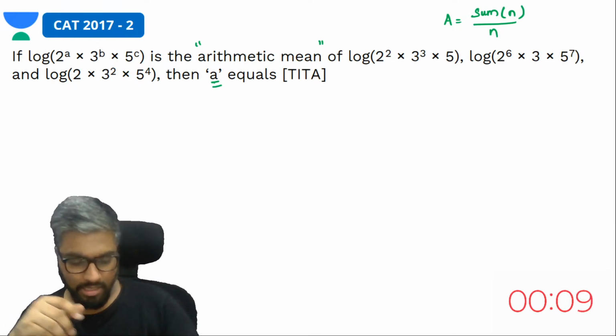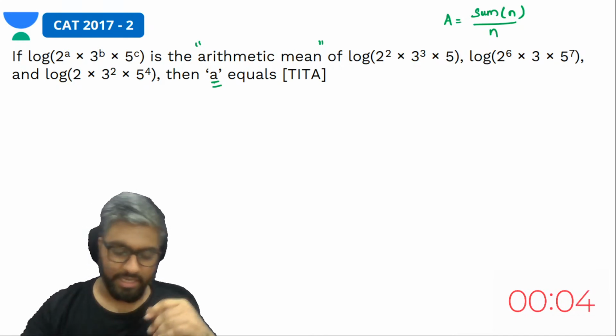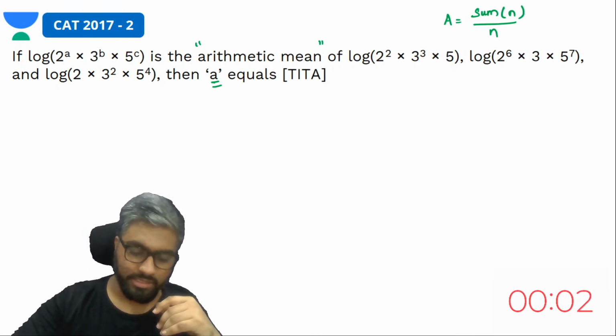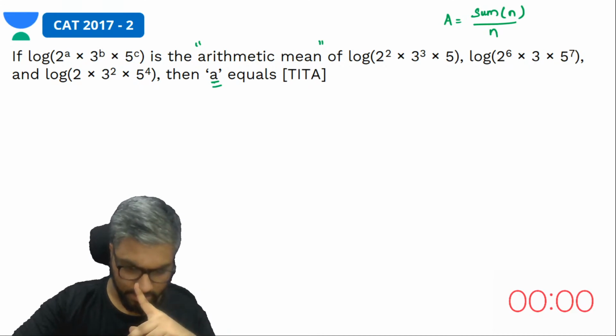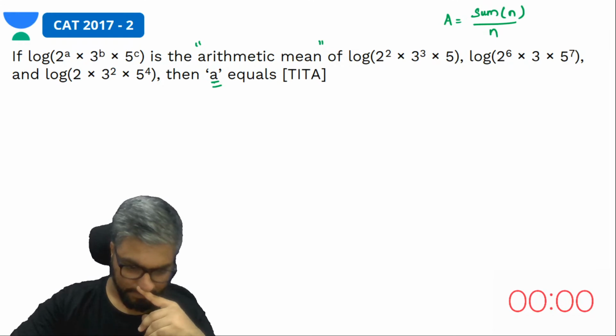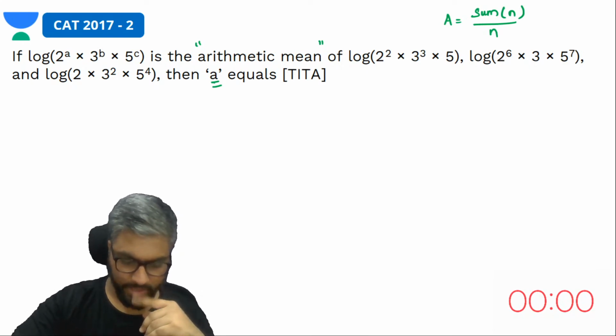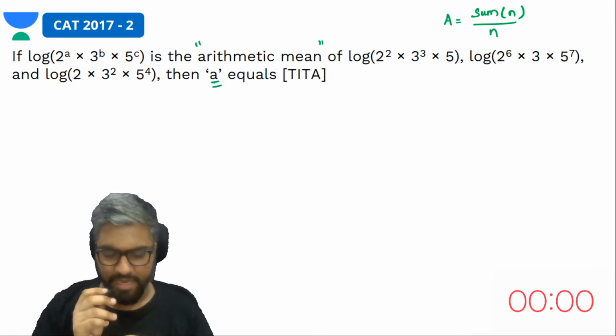Samarth says 9. Yatendra also says 9. How about others? What is your answer? Shubham, Piyush, very nice.